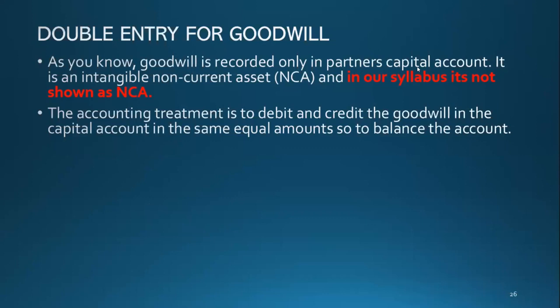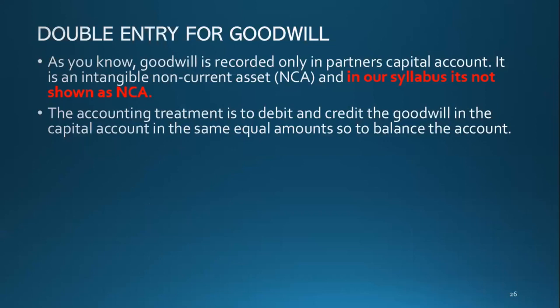Okay, now imagine a scale. So the treatment for goodwill is you debit and credit the same. In a scale, you split it in half and put debit and credit, so the scale should be balanced.